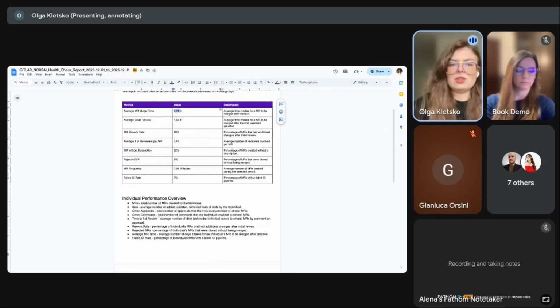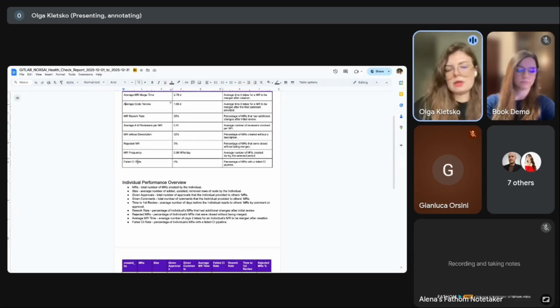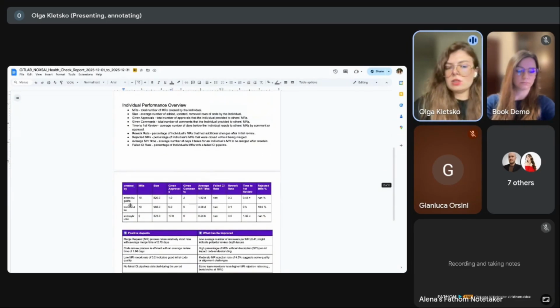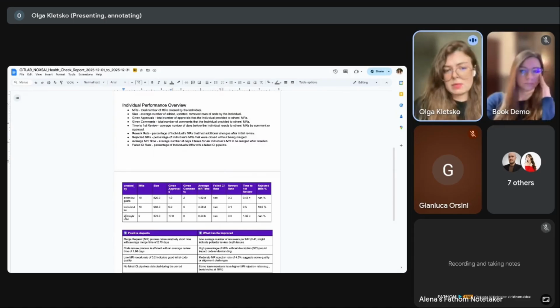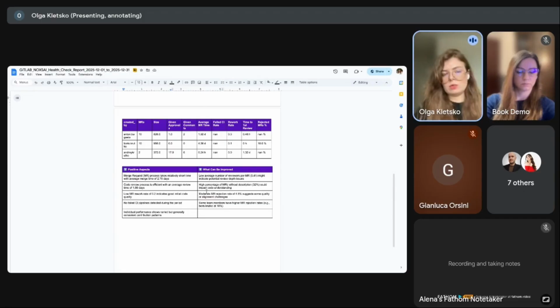Yeah, and it's another interesting insight where we can work and improve something. And here we also see other metrics about merge requests, rejected merge requests, frequency, failed CI rate, and it also includes statistics per developer. And it can be interesting to see how quickly they react to others' merge requests, how much rework they apply to their existing merge requests after comments to them. And also a summary of what is good and what is wrong about our processes here.